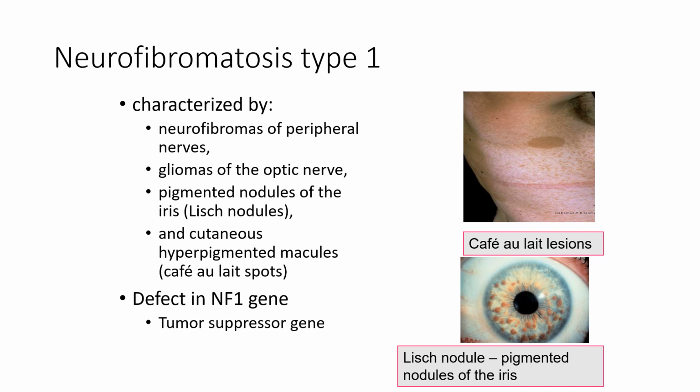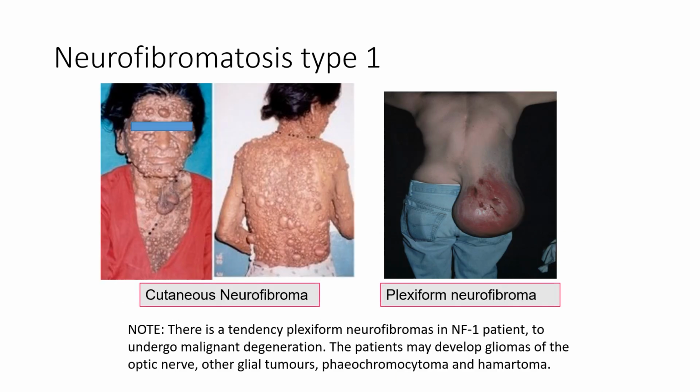Neurofibromatosis type 1 is a familial tumor syndrome that is characterized by the presence of neurofibromas of the peripheral nerves, gliomas of the optic nerve, pigmented nodules of the iris, and cutaneous hyperpigmented macules, such as cafe au lait spots, as in the picture. It is because of the defect in the NF1 gene, which is a tumor suppressor gene. You can see that this patient has numerous cutaneous neurofibromas all over the skin, at the back and the front.